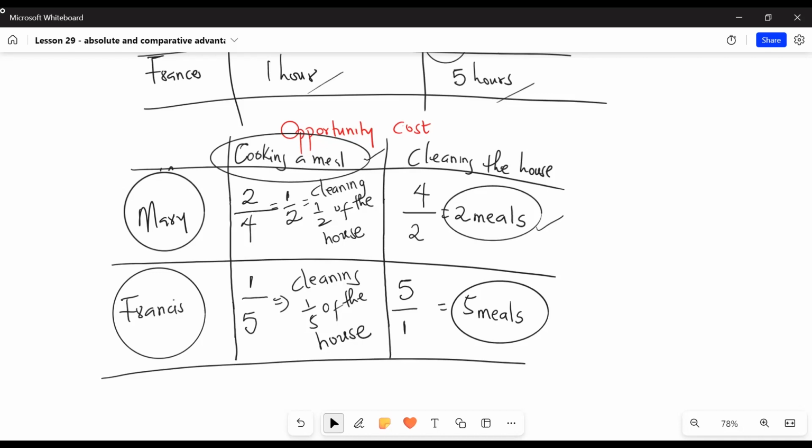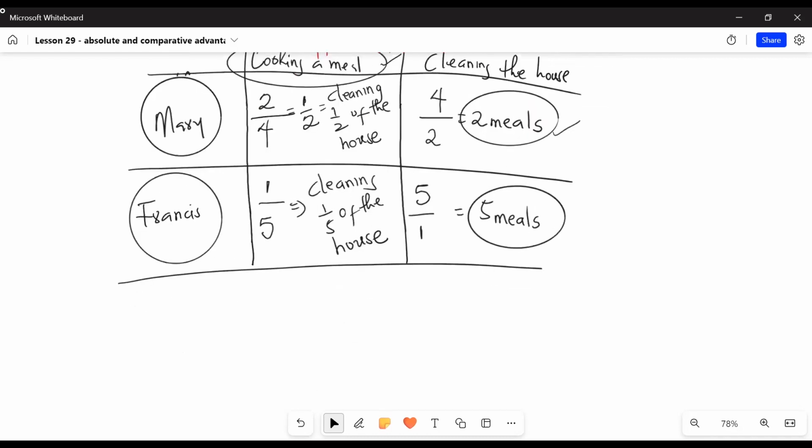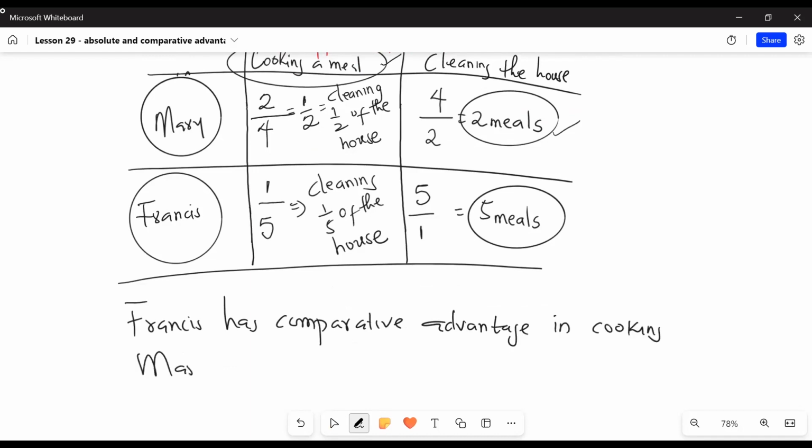So Mary has comparative advantage in cleaning because cleaning costs her fewer foregone meals than if Francis were to do the job. So as per our calculation, Francis has comparative advantage in cooking and Mary has comparative advantage in cleaning.